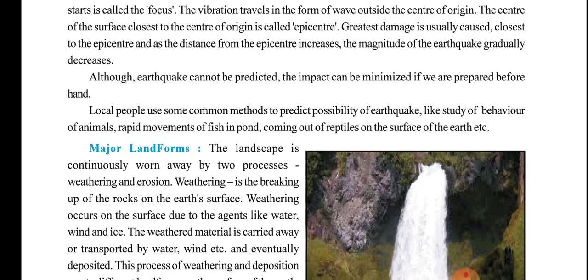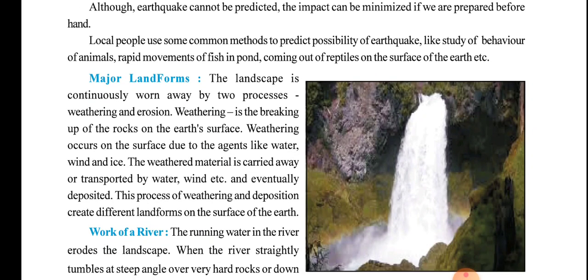Although earthquakes cannot be predicted, the impact can be minimized if we are prepared beforehand. So how can we predict an earthquake? Local people use some common methods to predict the possibility of an earthquake, like studying the behavior of animals, rapid movement of fish in ponds, and reptiles coming out on the surface of the earth, etc.